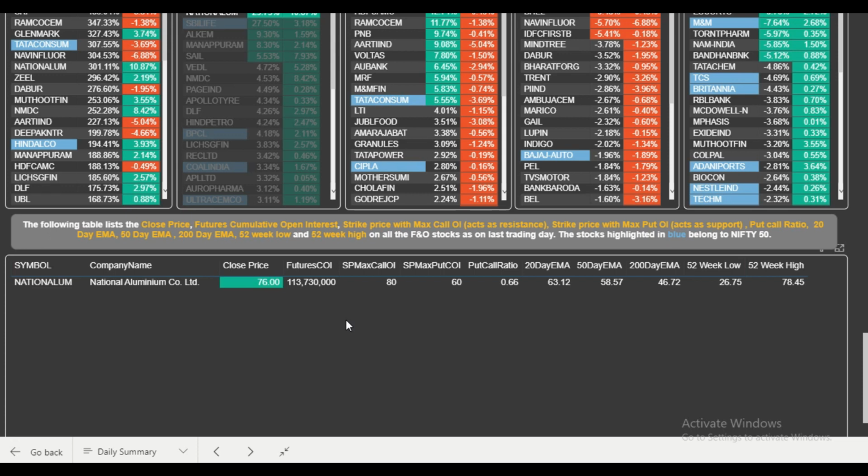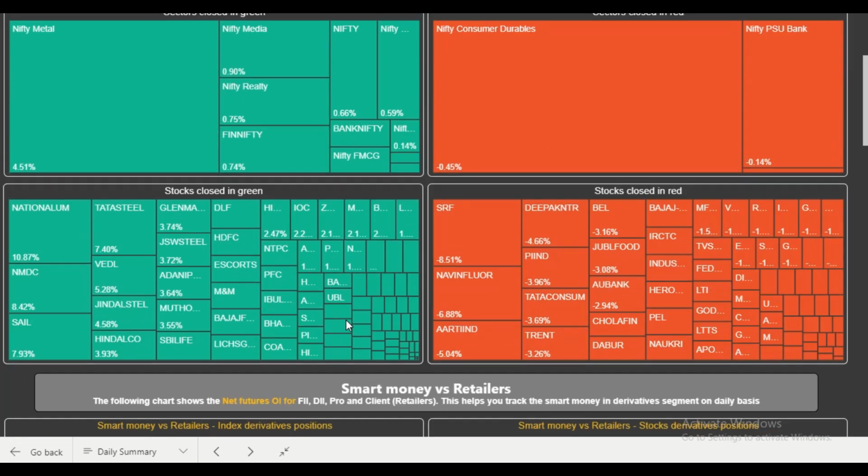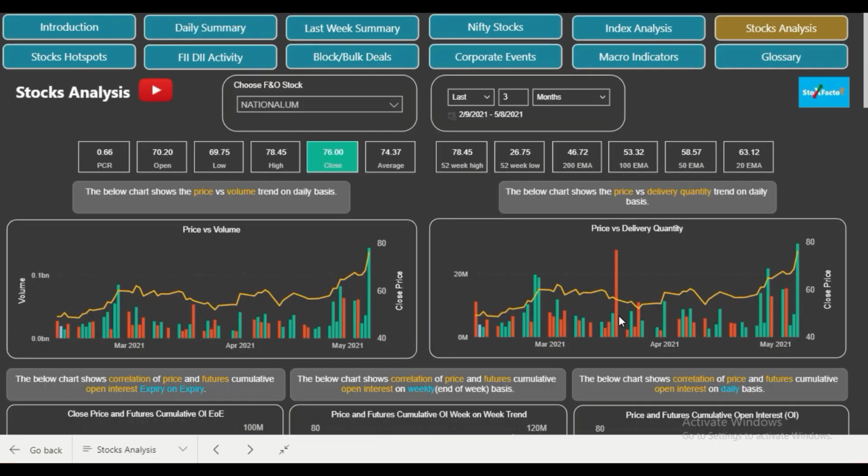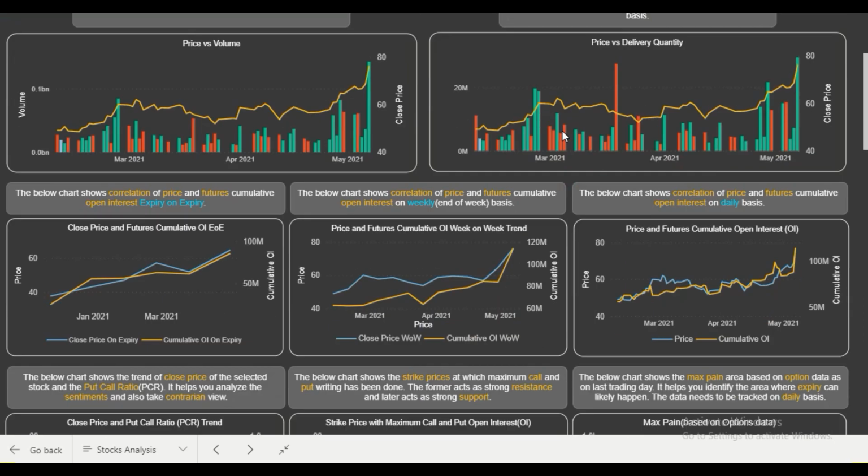Now let's switch to the stocks analysis page. So we'll go up and now we'll click on the stocks analysis page. So friends, now we are on the stocks analysis page, and we have already filtered the National Aluminium stock, and the default time frame we have chosen is 3 months. So let's begin with the analysis, firstly with the futures cumulative open interest graphs.